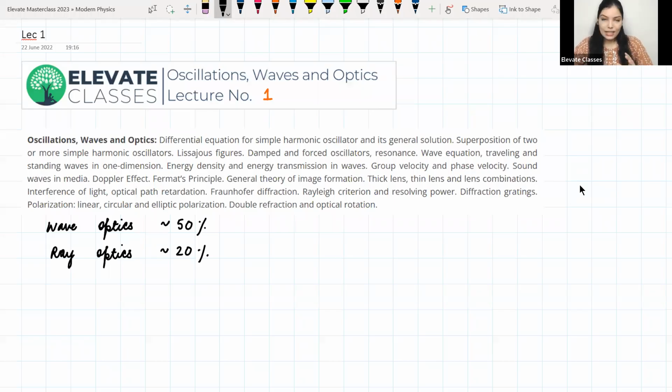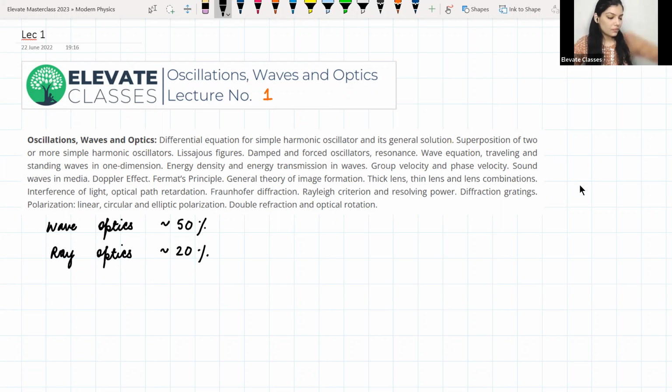So this is like 70% of the questions that will come from the optics part, but you will be able to do justice to the optics part when you have a good understanding of oscillations and waves. So 30% of questions would come from the oscillations and waves section, okay?